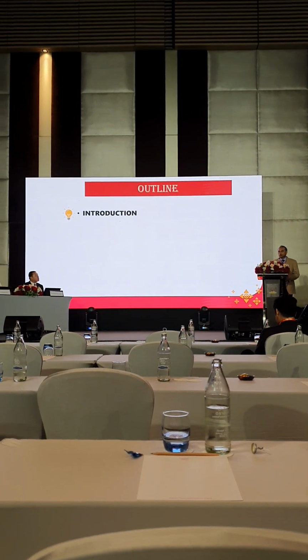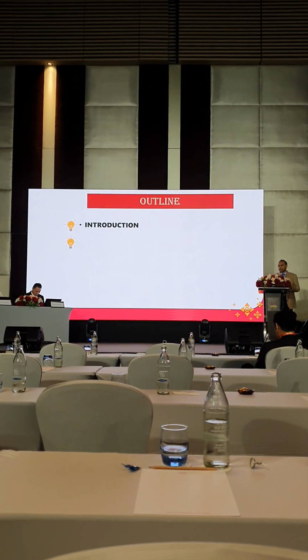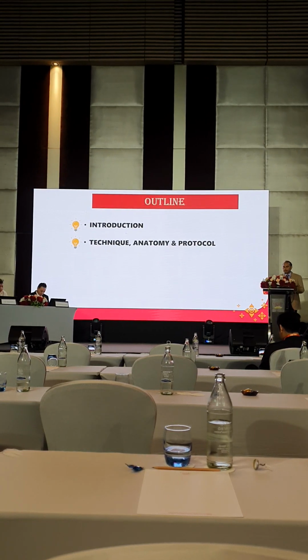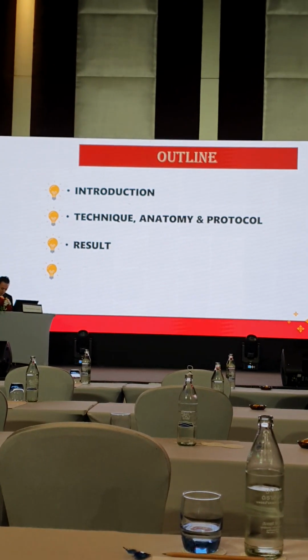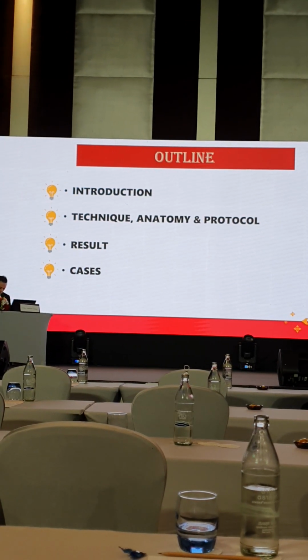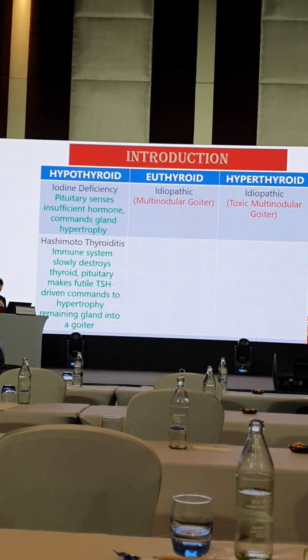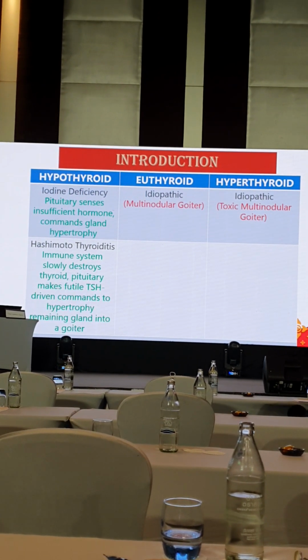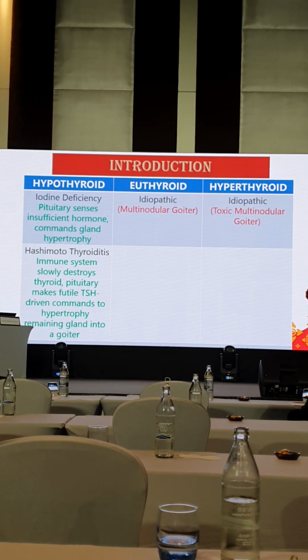So basically I will introduce the concept of embolization, thyroid artery embolization, in multinodular goiter, and tell the technique and admin protocol. And we'll see whatever literature is available for thyroid artery embolization in multinodular goiter, and I will show you some cases. So multinodular goiter can present in all the states, either hypothyroidism, euthyroid, or the patient can be